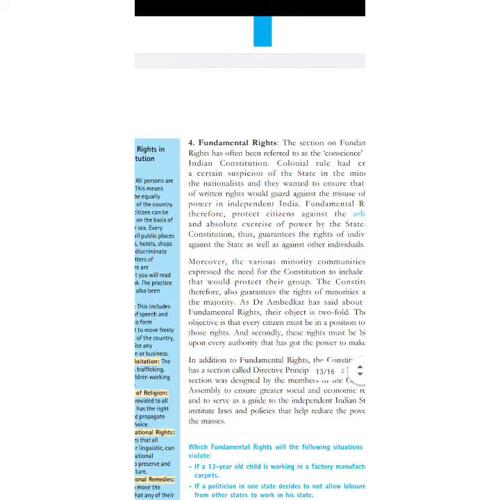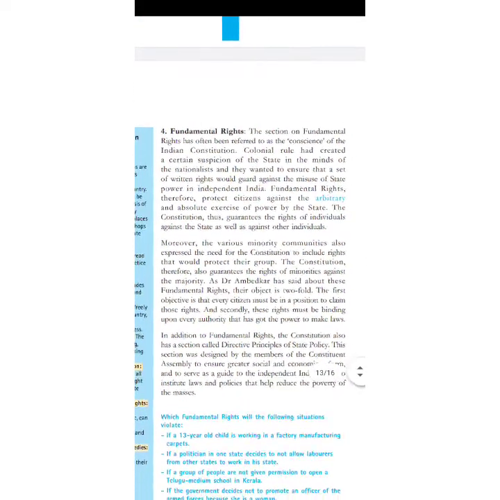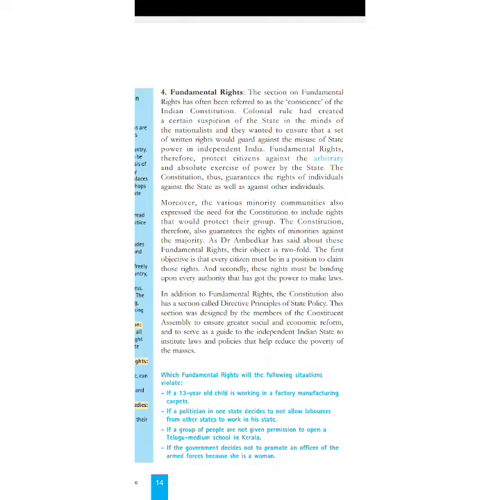Now we will see the fourth one, the fundamental rights. Fundamental rights and directive principles. There are two things. Fundamental rights are mentioned under Part 3 of the Constitution. However, directive principles, which are also known as DPSP, directive principles of state policy, are mentioned in the fourth part of the Constitution.